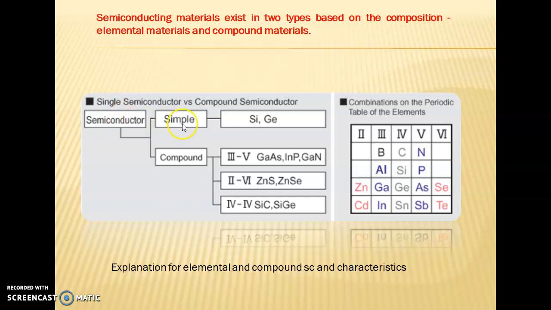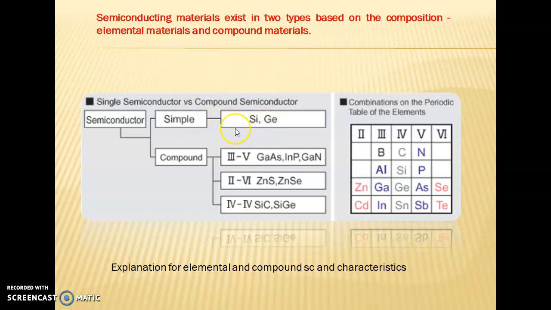Okay, so simple semiconductor is silicon and germanium. We have compound semiconductor. One or more semiconductors added together is known as compound semiconductor. So we can see compound semiconductor: gallium arsenide, indium phosphide, gallium nitride. You can see two semiconductors over here, and this one is zinc sulfide, zinc selenide. Here also you are seeing two semiconductors. Here silicon carbide, silicon germanium. So here also you are seeing two semiconductors. So these are known as compound semiconductors.